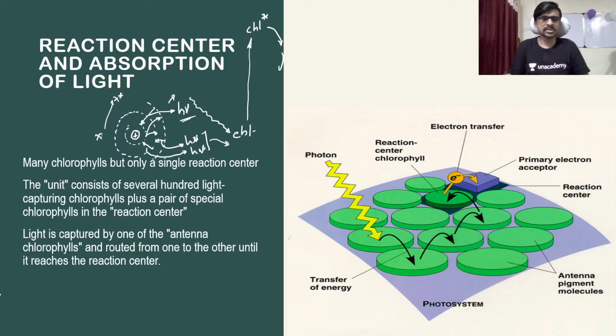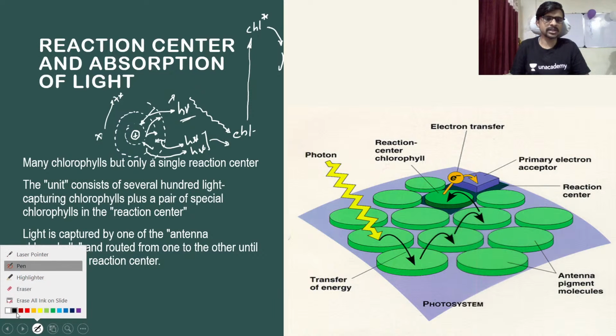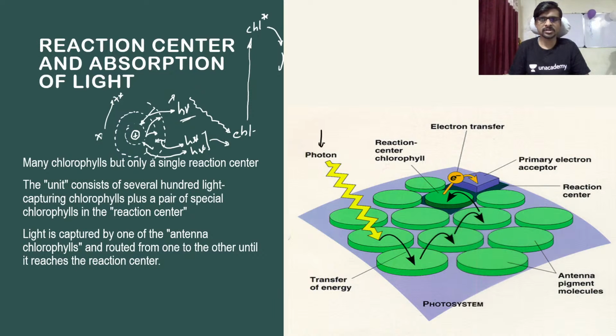So let's see what happens. The photon is coming. A photon means a packet of light, which is coming from the sun. When you use the word photon or quanta, you are talking about the corpuscle theory of light. You are not talking about the wave theory of light here. But you can consider it also, and it doesn't mean that it is not working with photosynthesis. Yes, it works.